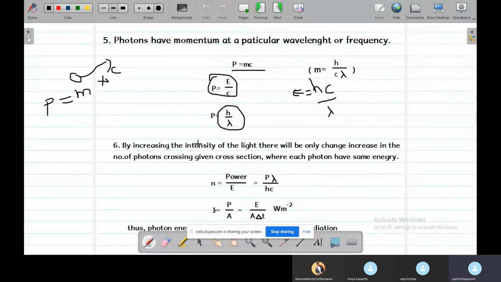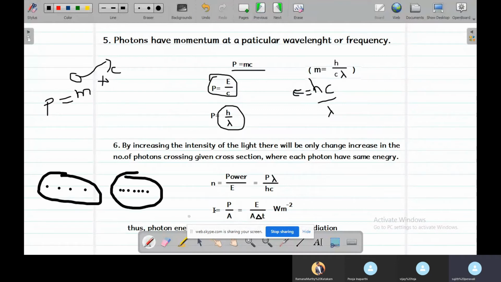And we can know intensity is an important topic in light waves. Basically, intensity means that if the number of photons in a particular area is more, then we say that the intensity of the source is more.